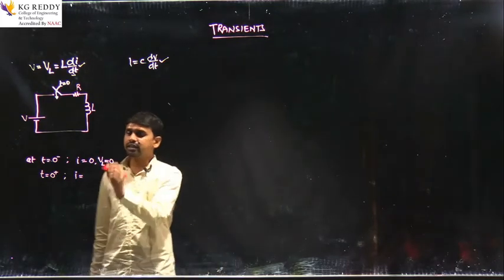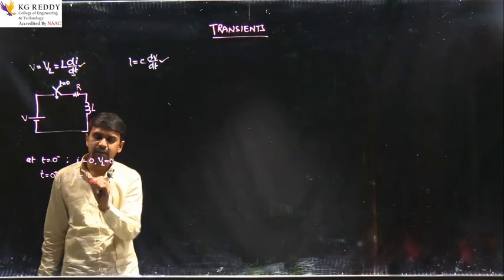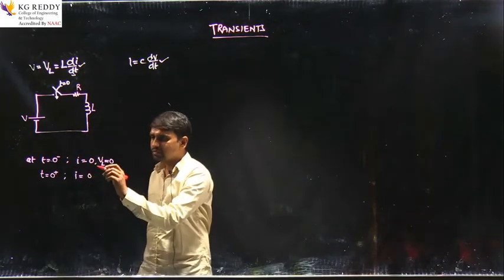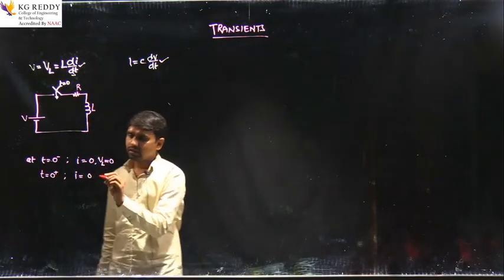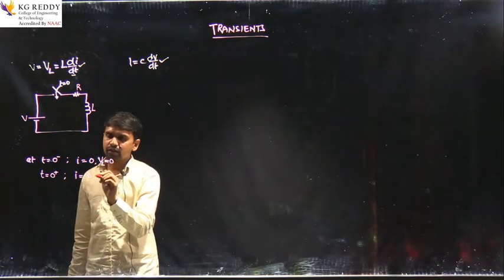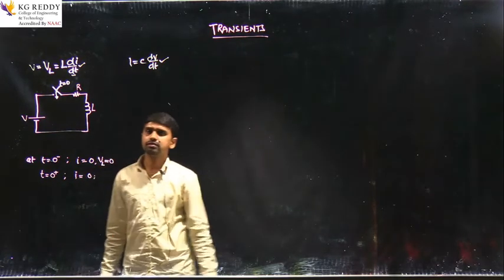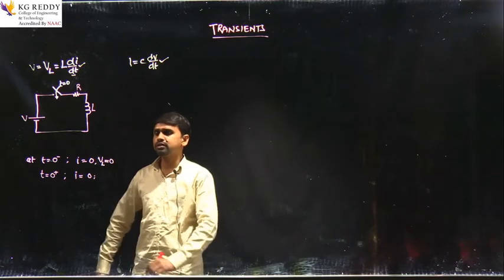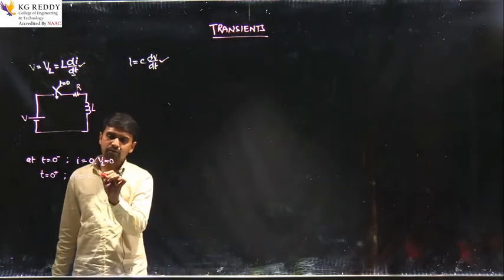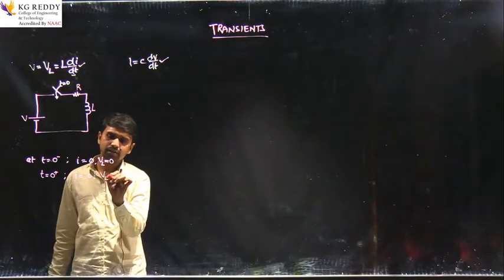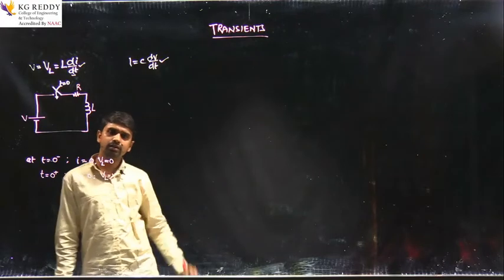The current in the network will remain 0, because the inductor will never allow a sudden change of current. And what will be the voltage here? Voltage across the inductor will be V, right.